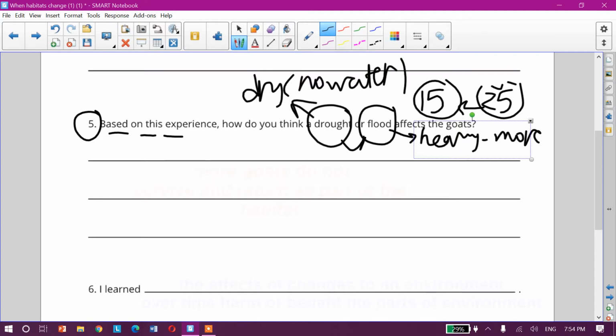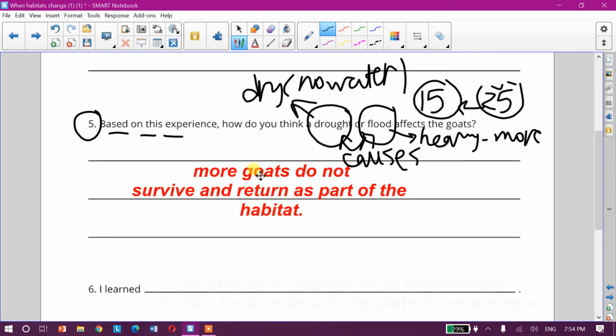So these are the causes or changes that affect the goats. I want the results or effect, which may be harm or benefit. What is the result? More goats don't survive, can't stay alive, and return as a part of the habitat, so they died.